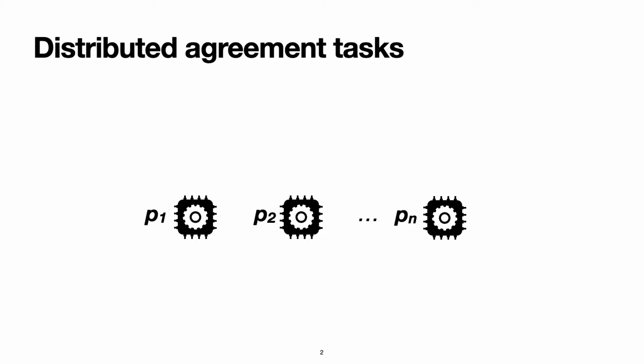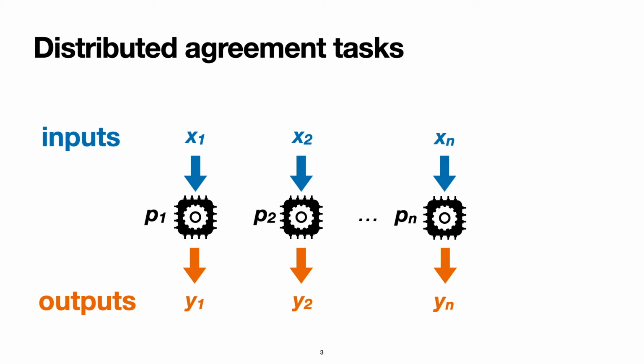Consider a distributed system that consists of n processes. Many fundamental tasks in distributed systems take roughly the following form. Each process i is given some input value xi, and the process should generate an output value yi, which is somehow constrained by the input values given to all the processes. These output values can represent, for example, a collective coordinated decision.